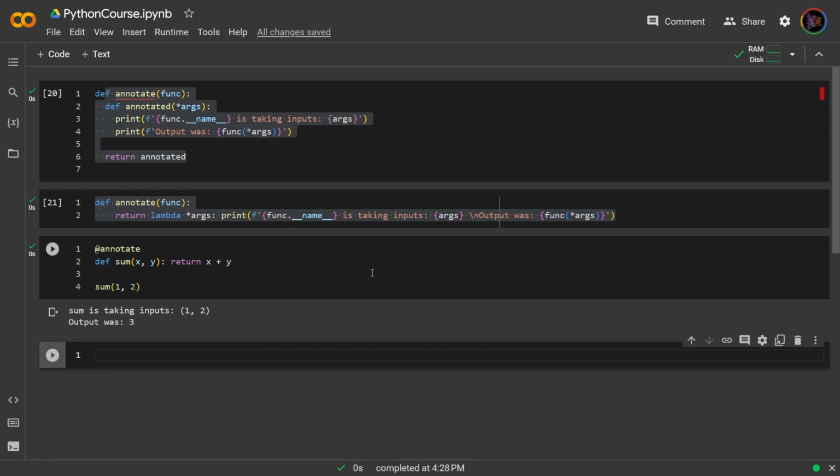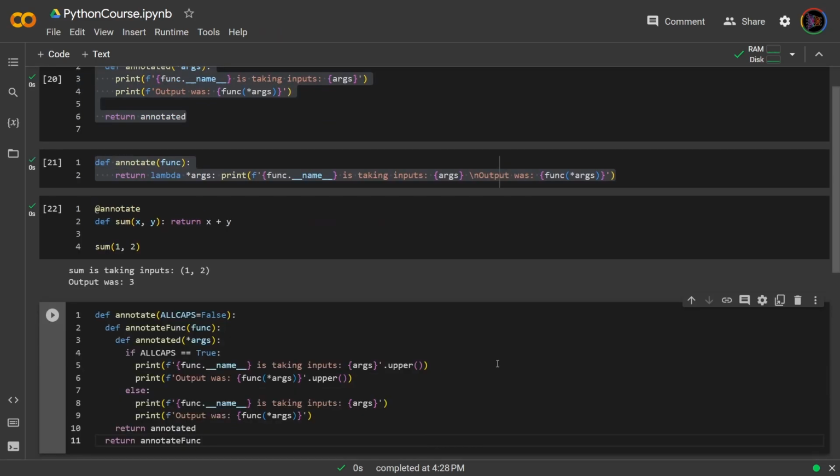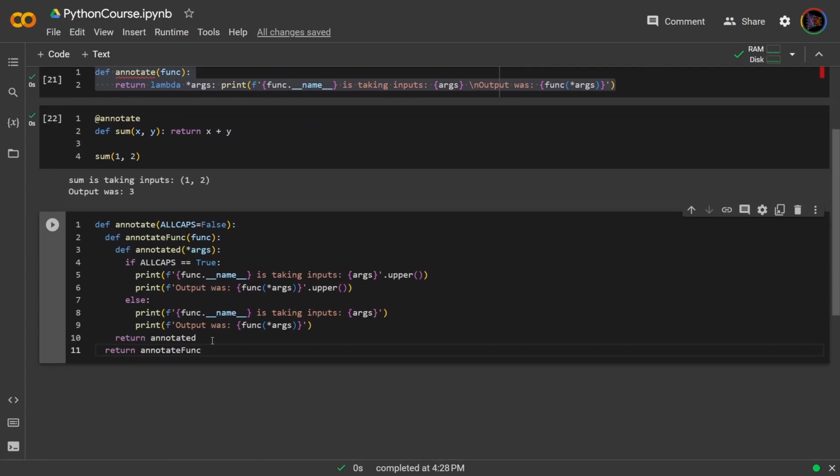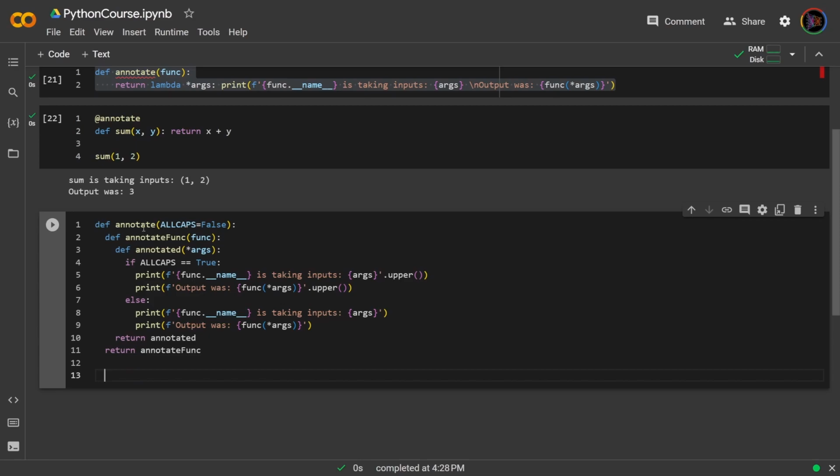So for example, in our decorator video, remember we added another layer to our annotate decorator? So let me bring that here. We added this layer of all caps equals false, where it simply made this decorator customizable to being all caps or not. Well, we can even take this whole expression and turn it into one line of nested lambdas by realizing that there's nothing going on in between these layers. Everything that is going on is in one giant expression underneath annotated, okay?